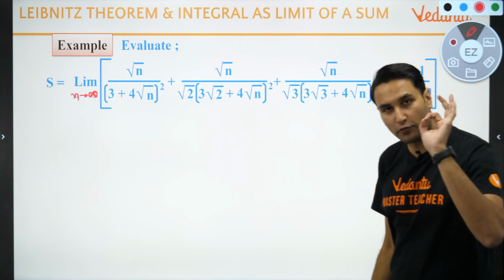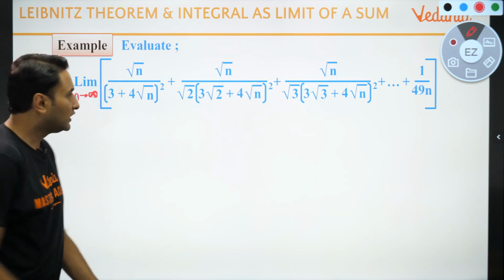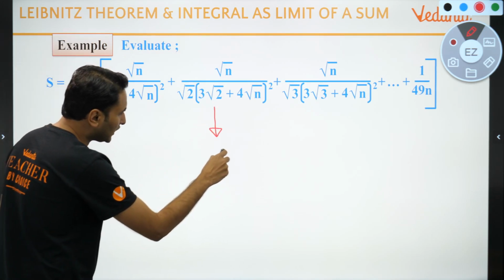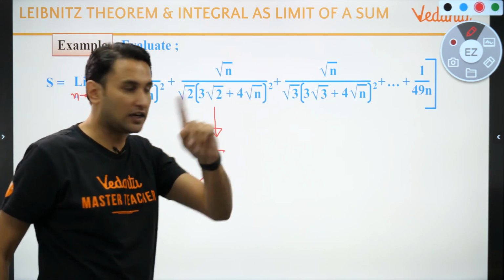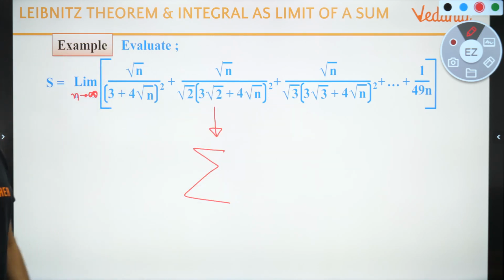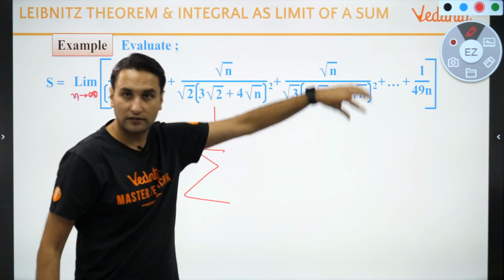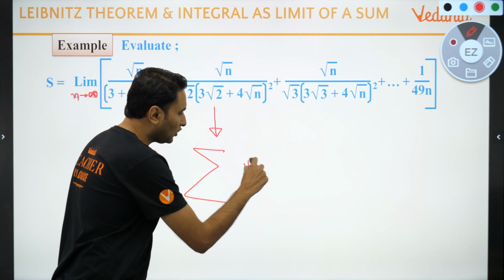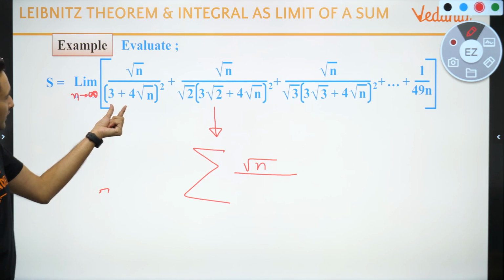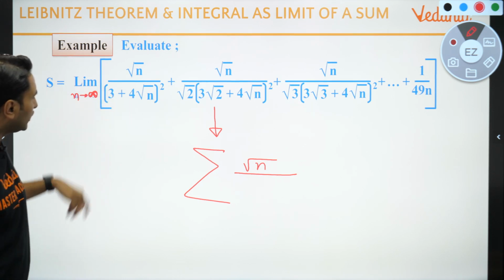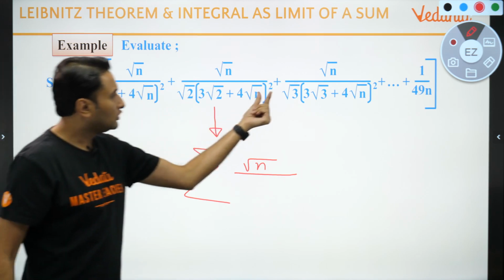Okay, step 1 convert it into sigma. कैसे convert करेंगे बच्चों? First you have to convert it into sigma of a general term. Sigma of a general term. Can you write down the general term of it? कैसे लिखेंगे बच्चों? See, numerator is always root n, right? So numerator is always root n, it is not changing, right? Look at the denominator. क्या है ये? What is the denominator? Root 1 outside the bracket, root 1, root 2, root 3.